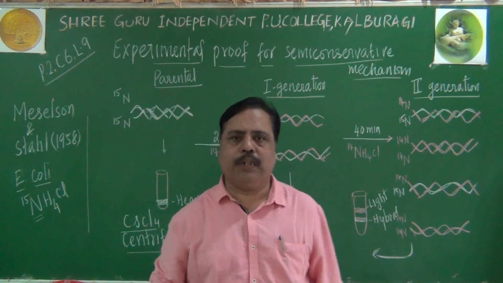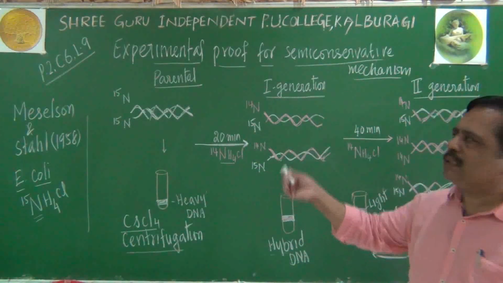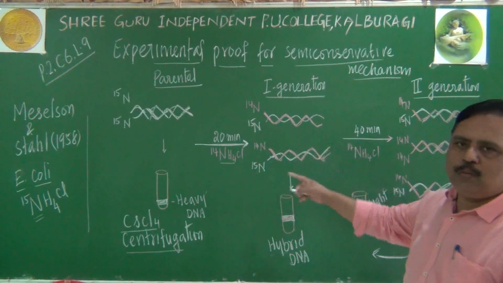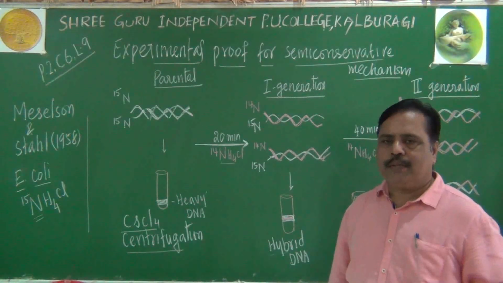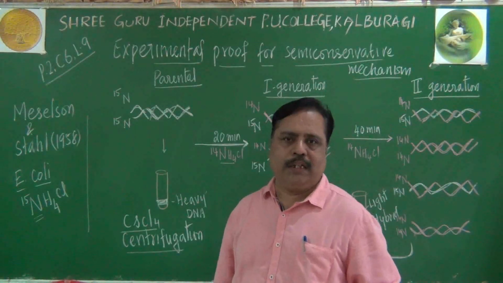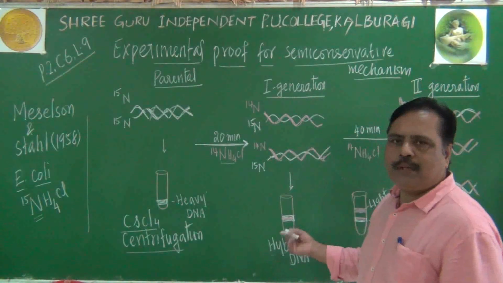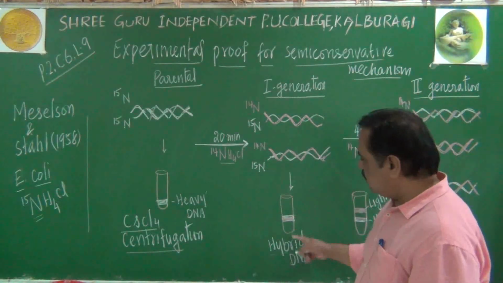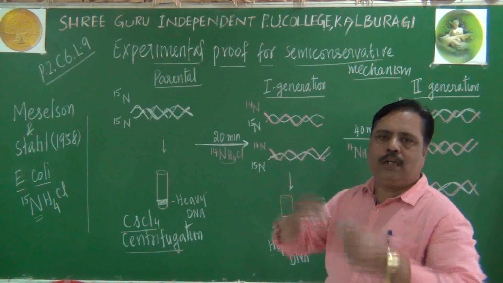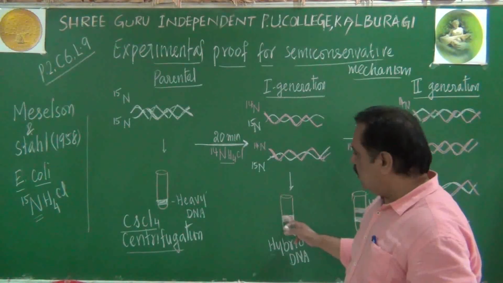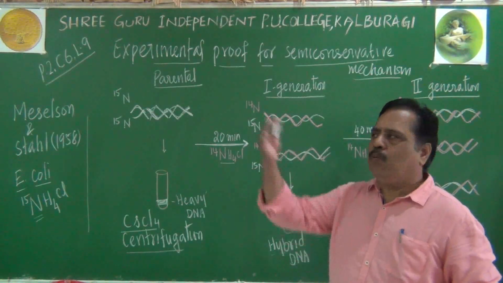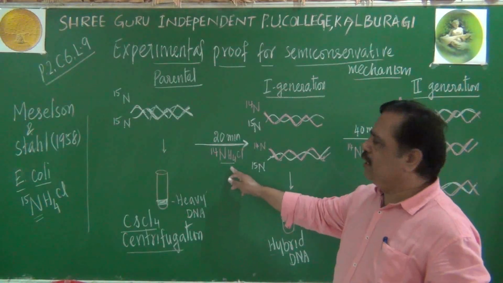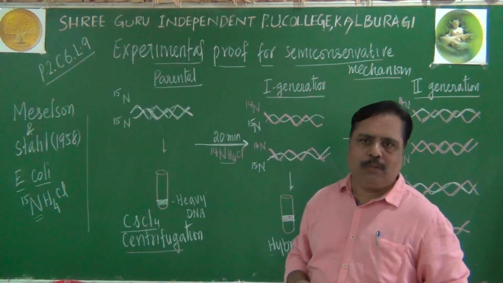This type of questions are possible, and this diagram indicates a semi-conservation model. Every generation has got one parental, one daughter molecule. Imagine if there is no semi-conservative mechanism, you will not get hybrid at all. You will get one heavy daughter molecule, one new light daughter molecule. Here itself, in the first generation itself, you could have got two bands. But you are getting hybrid, what is the meaning? One strand is heavy, another strand is light. Light strand is obtained from medium, heavy strand is obtained from the parental molecule.